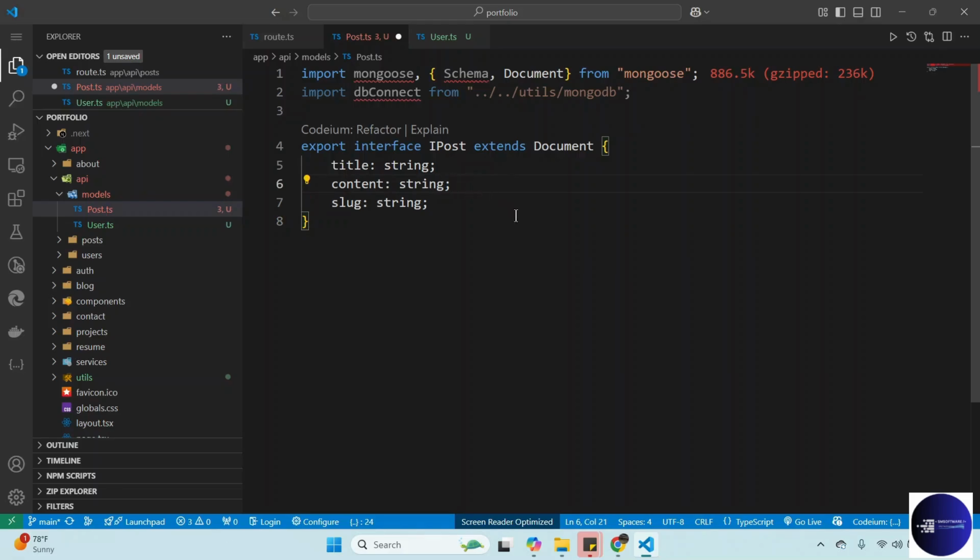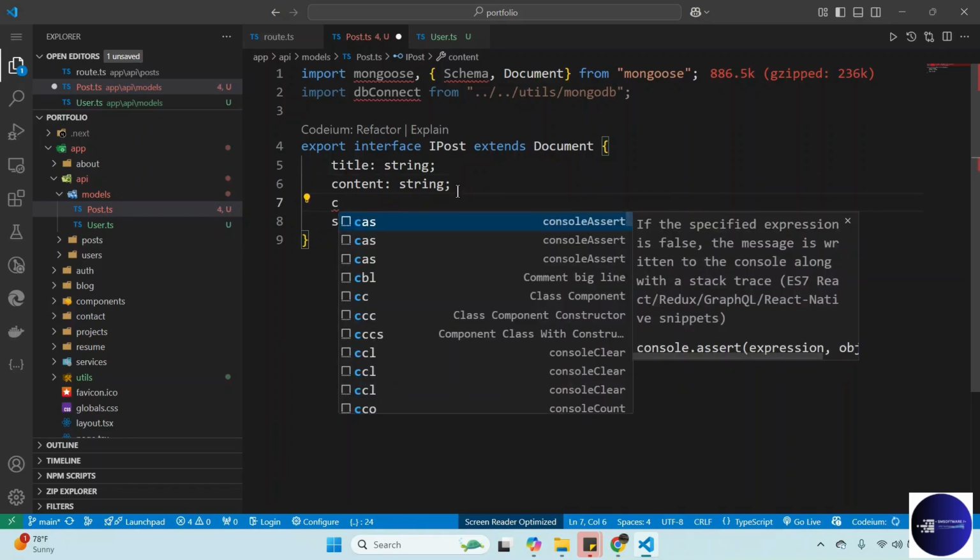Right, so in here we just want to define the field keys we have in this model. We have the title, which is a string, and then content, which is also a string, and category is a string and required.